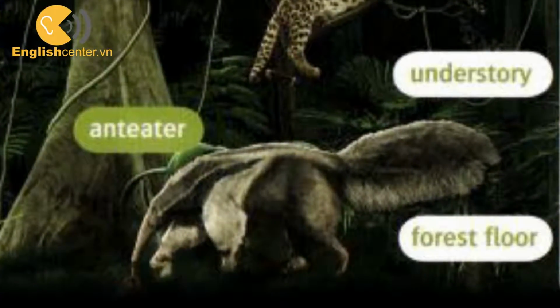The bottom layer is the forest floor. The roots of the trees are in this layer. Many insects live on the forest floor. Some big animals like anteaters live here too. They eat the insects.